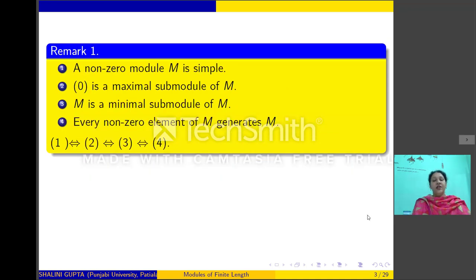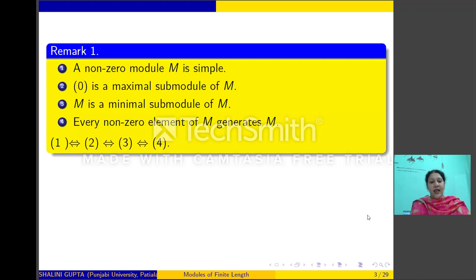Now next is a trivial observation for a non-zero simple module. For a non-zero module M, these are equivalent: M is simple, 0 is a maximal submodule of M, M is a minimal submodule of M, and every non-zero element of M generates M. These four conditions are equivalent.